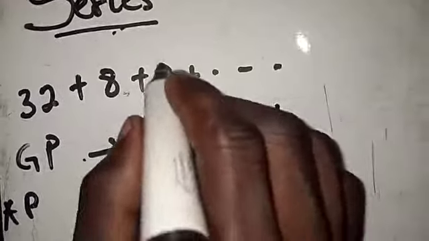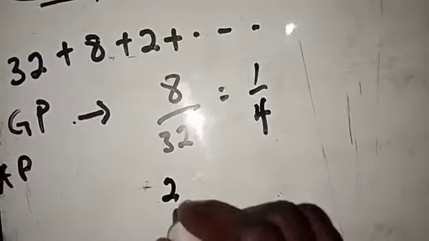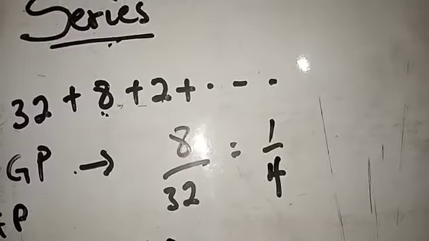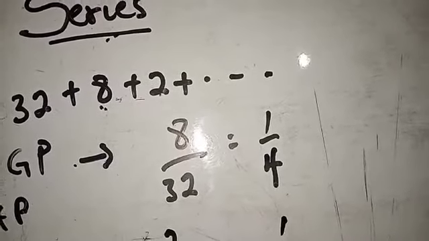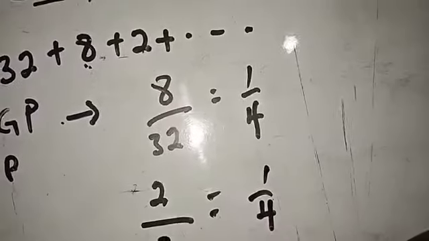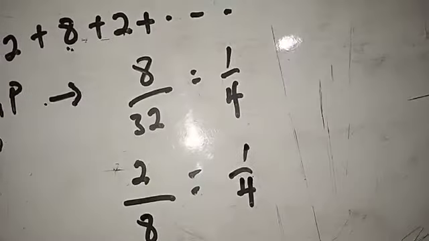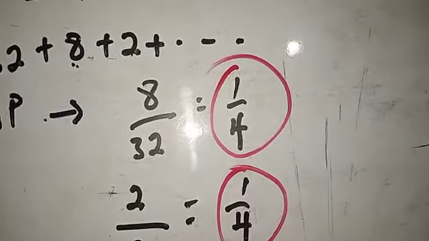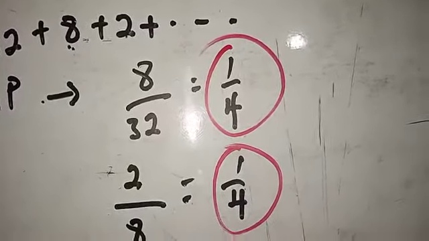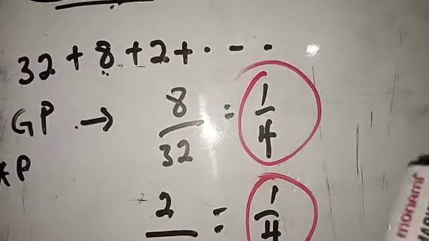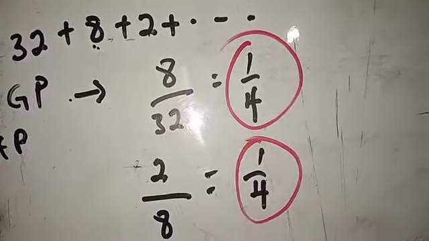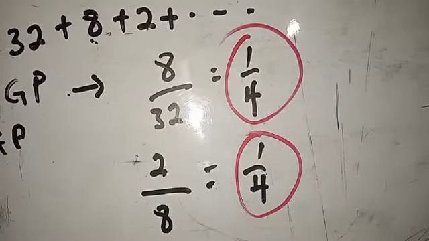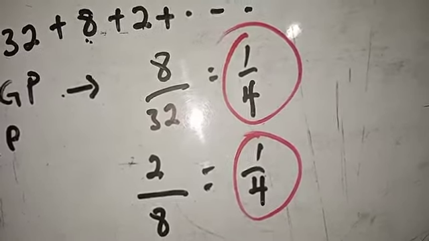Is that okay? If you go for this 2, that will be 2 divided by the immediate previous number, which is 8. That is equal to 1 over 4. Is that okay? You can see that this 1 over 4 is what I'm going to get throughout my calculation. This is 1 over 4, this is 1 over 4. If this happens, then we say that we are dealing with a geometric progression. This is just a name. You just have to accept the name. What matters here is that you understand the meaning behind that name. That is just the simple meaning behind the geometric progression.